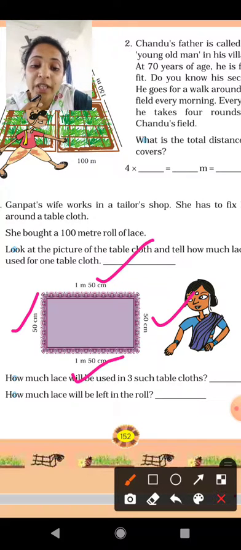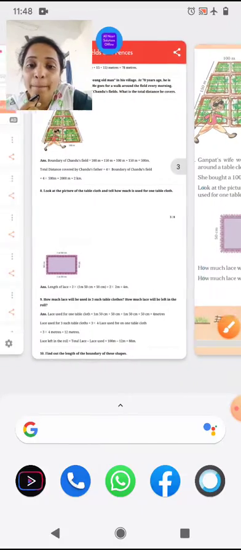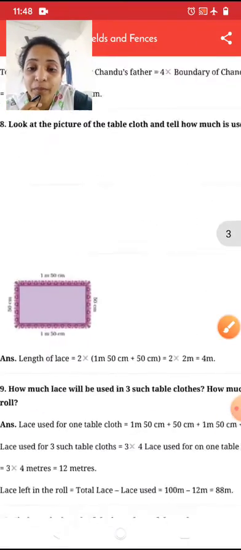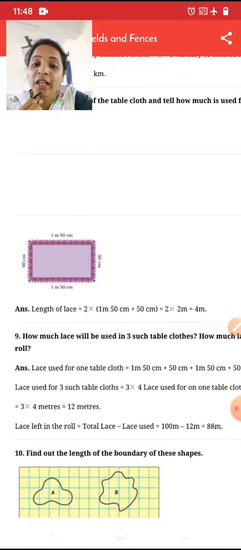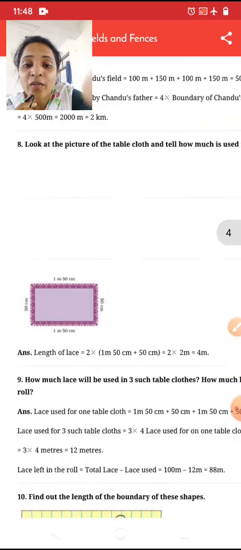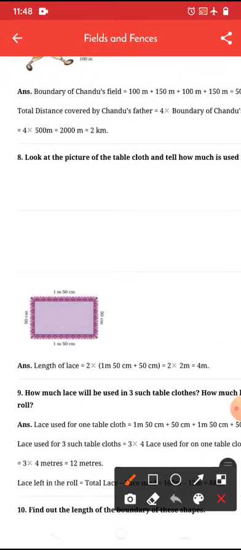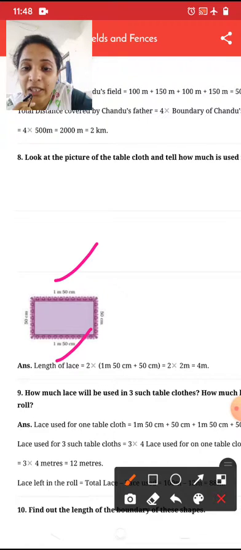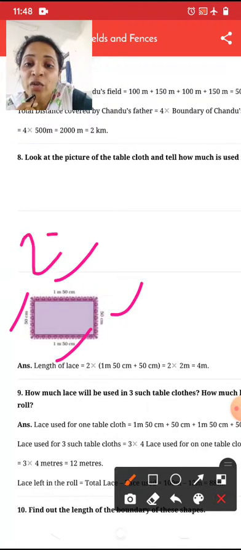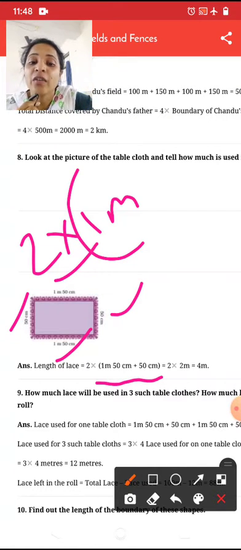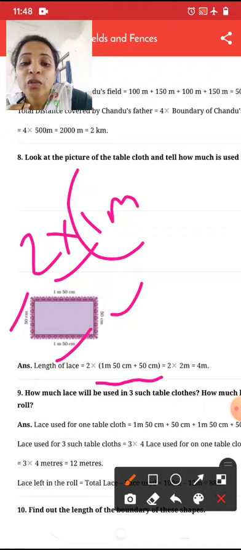So let's move to the solution. The length of the lace of one is 1 meter. See, both of these sides are equal, and both of these are equal. So what have they done? 2 into 1 meter 50 centimeter plus 50 centimeter equals 2 meter.